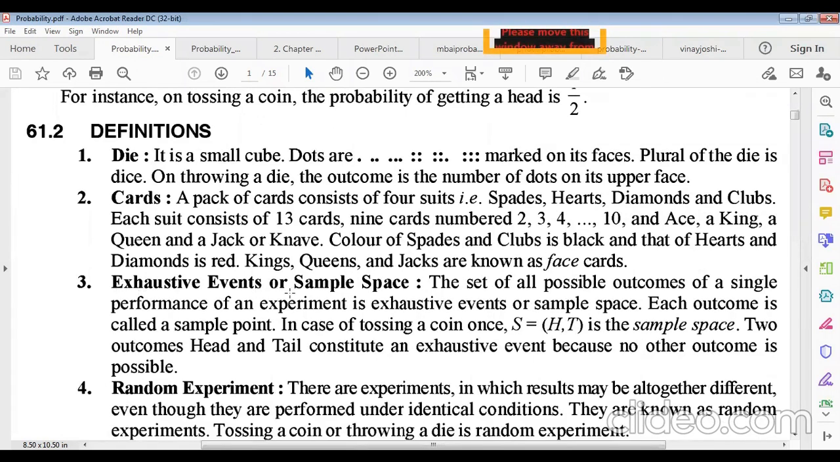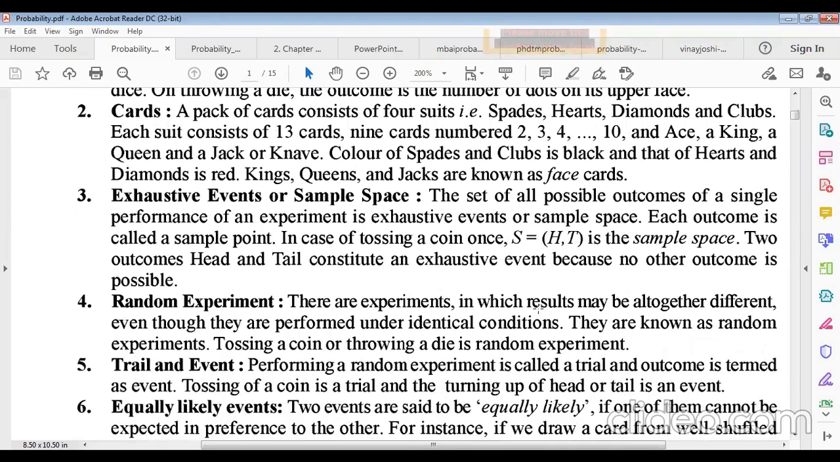And exhaustive events or sample space. What is sample space? The set of all possible outcomes of a single performance of an experiment is the exhaustive events or sample space. Each outcome is called a sample point. Suppose in a coin toss, we get head and tail. So the sample space can be written as H, T, H for head and T for tail.